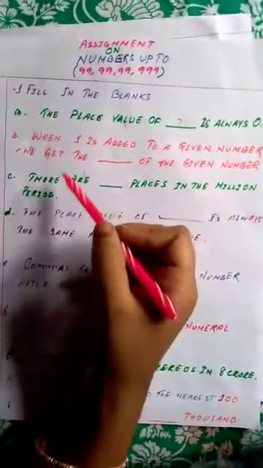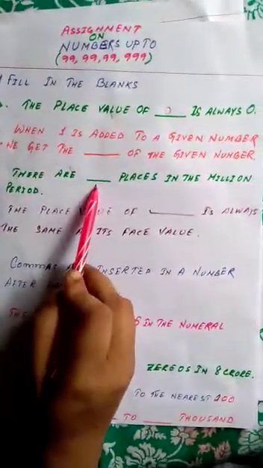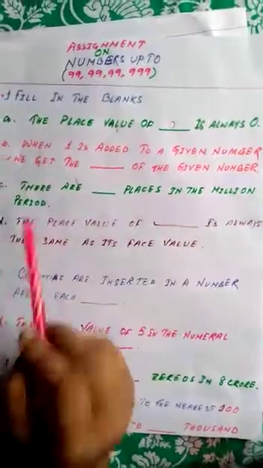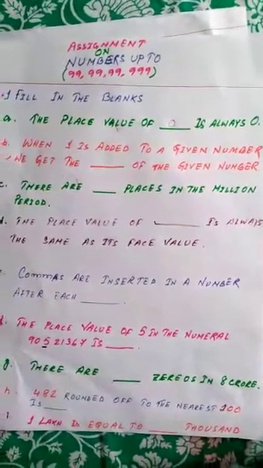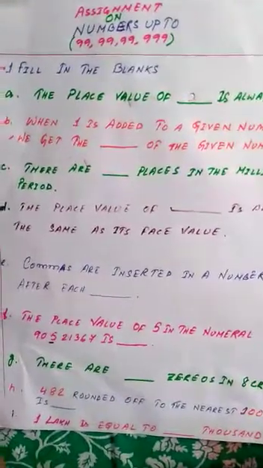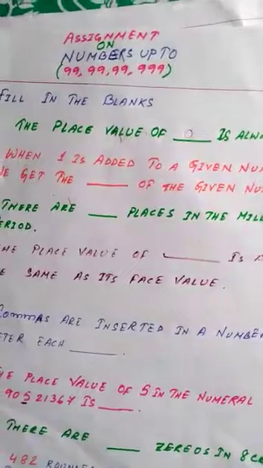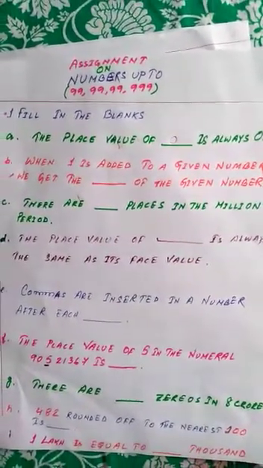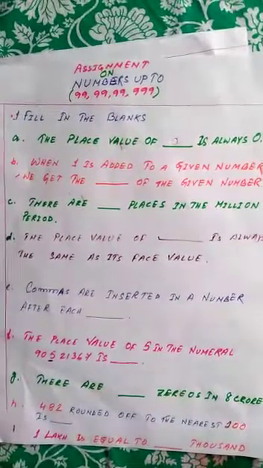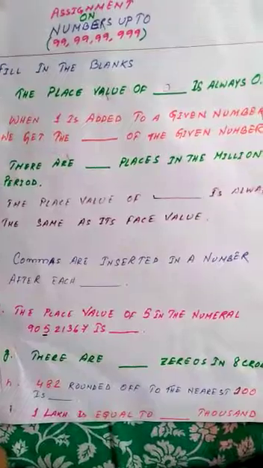Alright, students, so let's see our question number C. There are dash places in the million period. If you have completed chapter number 1, there I have explained both the systems of numeration, Indian as well as international.